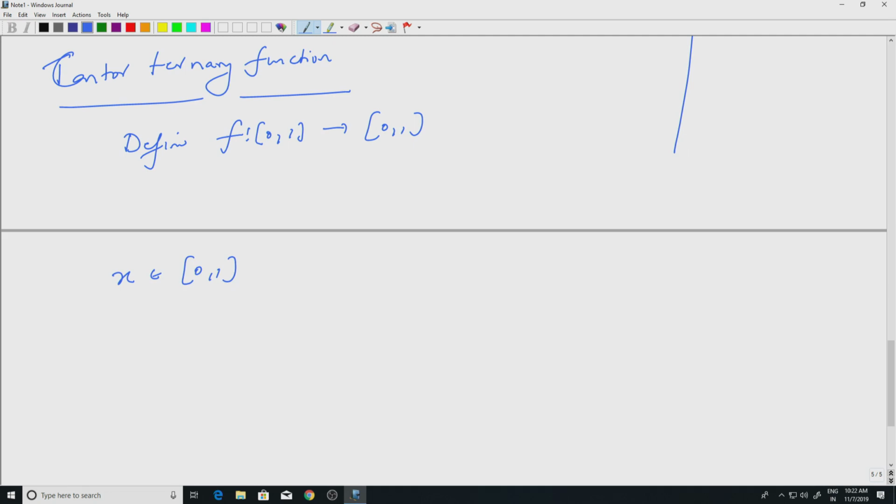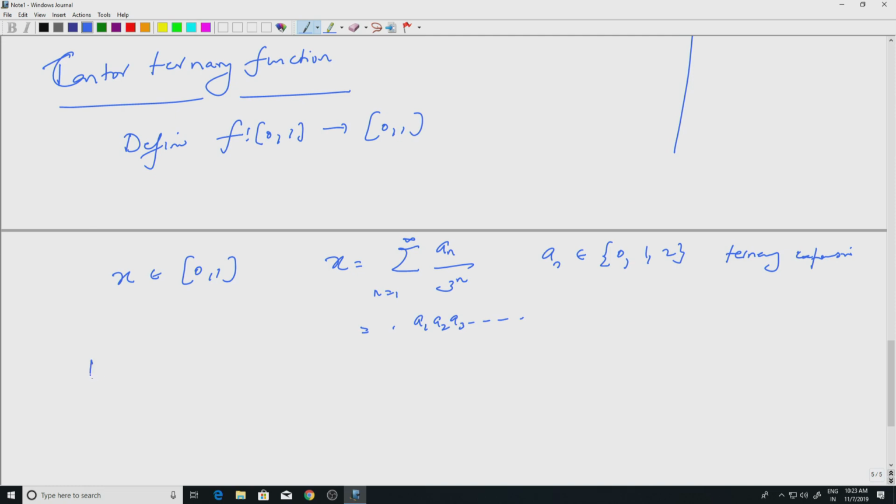Okay. So, x has a ternary expansion. So, x is written as the sum of a n 3 to the minus n, n equal to 1 to infinity, right. The a n's are either 0, 1 or 2. So, this is the ternary expansion. So, in base 3, this is written as 0.a1 a2 a3, etc. So, out of this a1 could be 0, 1 or 2, a2 could be 0, 1 or 2 and so on. So, you go until you hit 1 first.